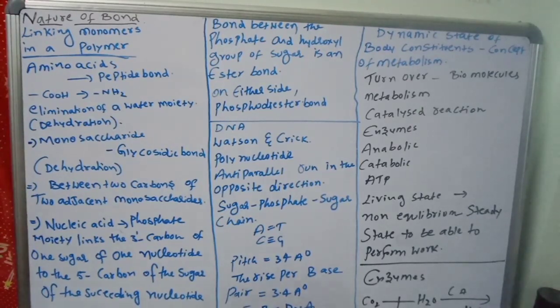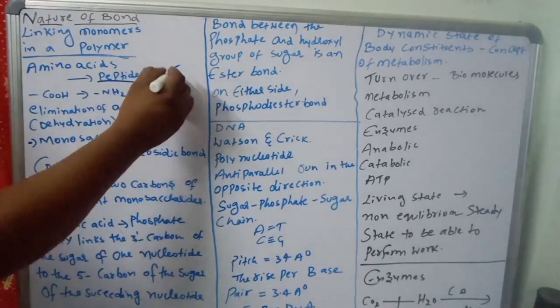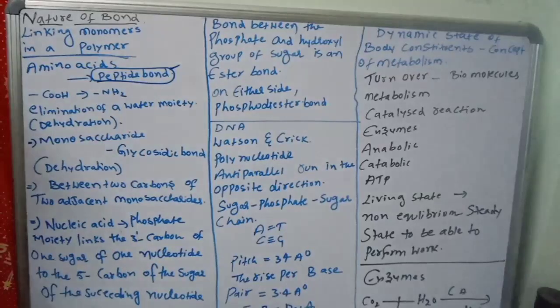First of all, in a polypeptide or a protein, amino acids are there. These amino acids are linked by a peptide bond. First point clear. Amino acids are linked by which one? Peptide bonds. Very important.